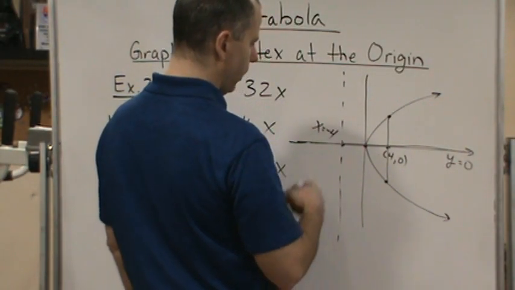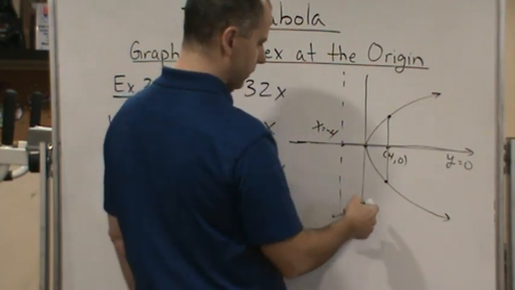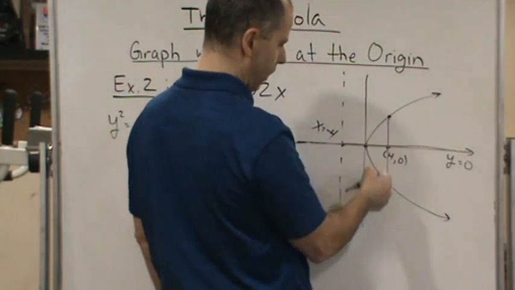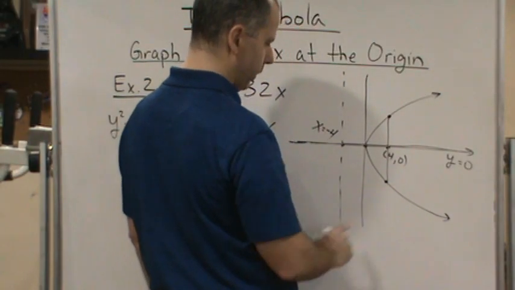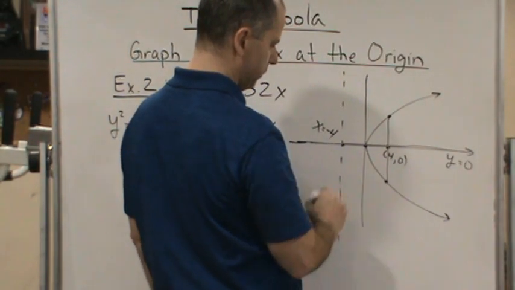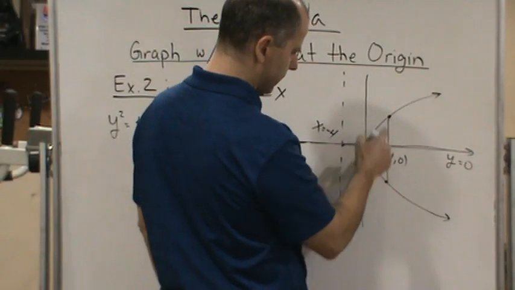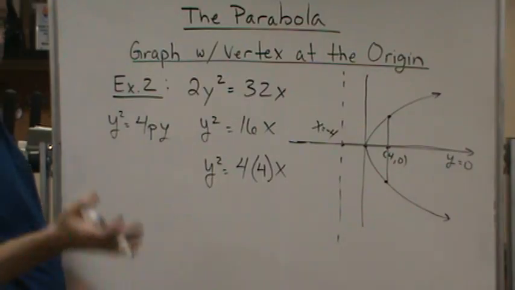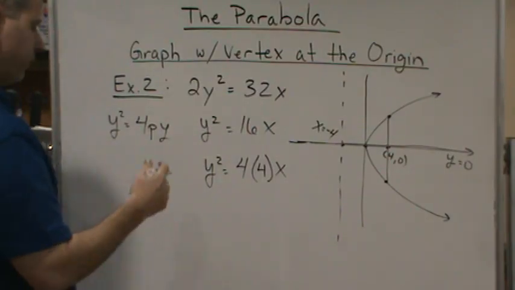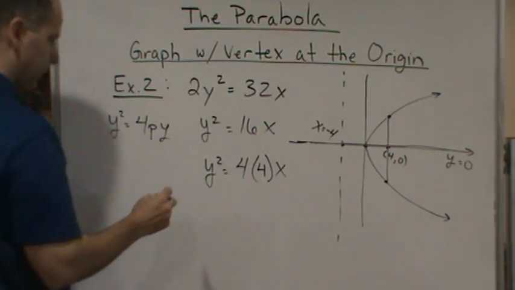We want to find the focal diameter, which is the length of the latus rectum. We also want to find these endpoints. Let's find the endpoints, because once we know the endpoints, we can figure out the focal diameter easily.